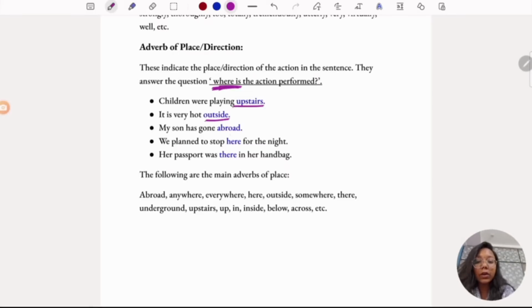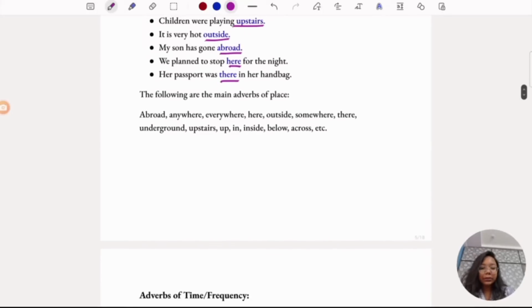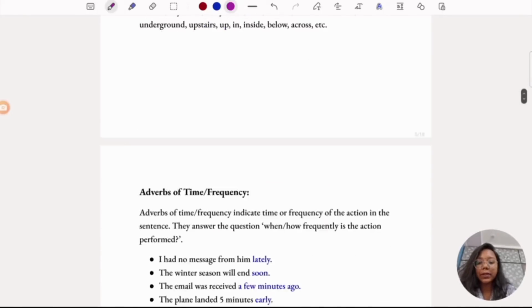My son has gone abroad. We plan to stop here for the night. Her passport was there in her handbag. So it's about where the action is being performed. And some of the main adverbs of place are mentioned here. There are a lot, but a few of them are mentioned here.